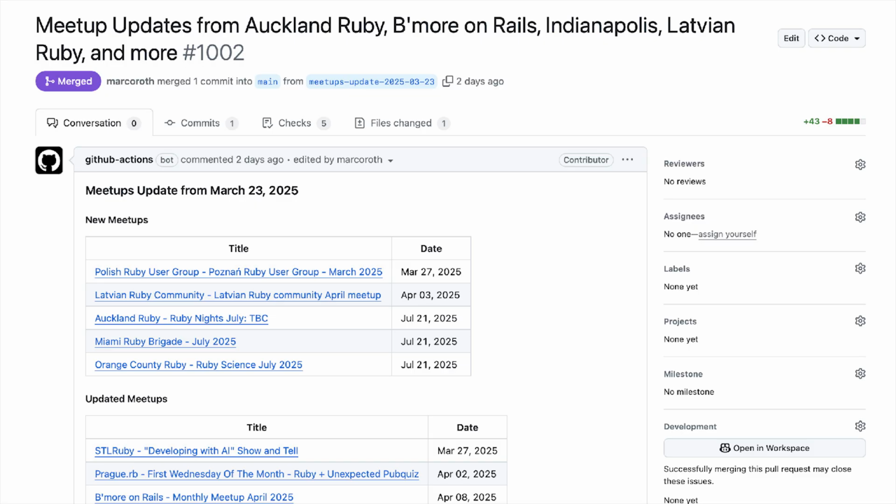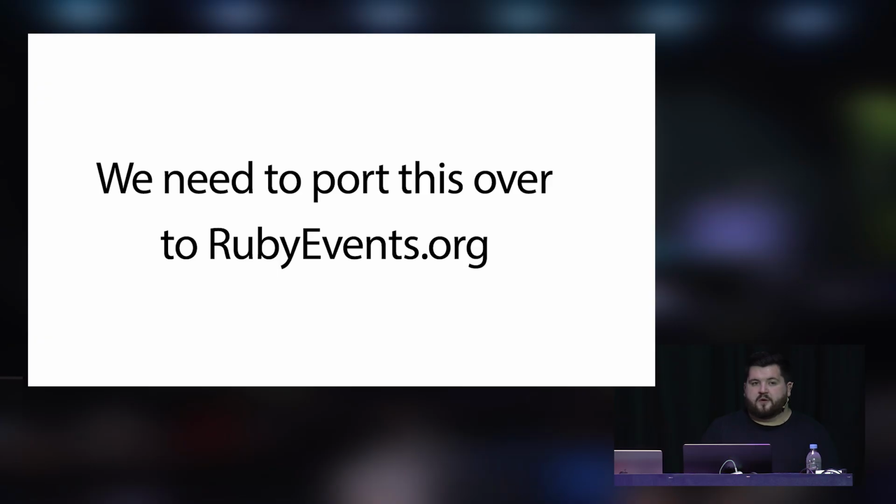So we can just merge these pull requests and then review them and then merge them, and then we know we have the up-to-date data from that day. We need to port this over to have a similar workflow for Ruby events, so that we also get all the talks and all the details about speakers and all the talk titles, which we haven't really figured out how to do well at this point.